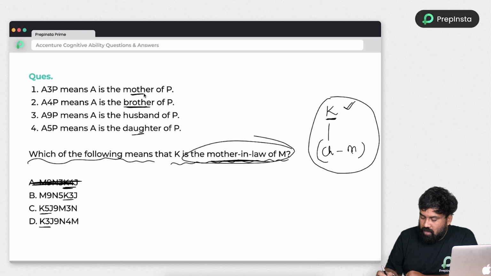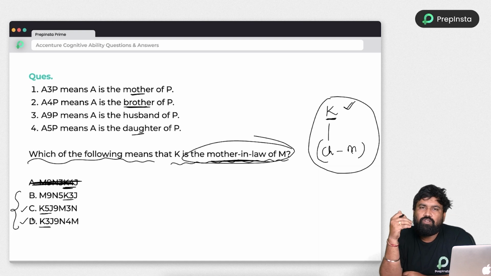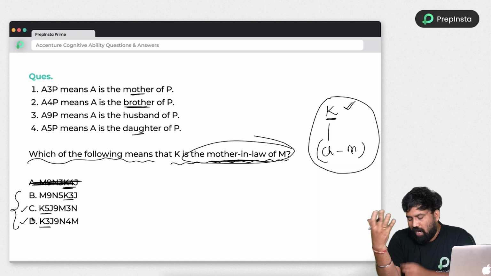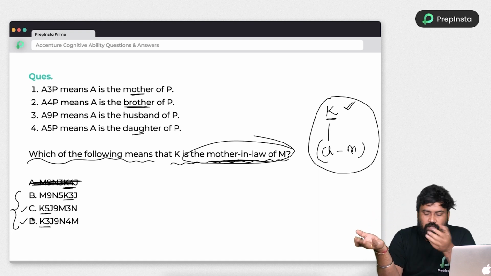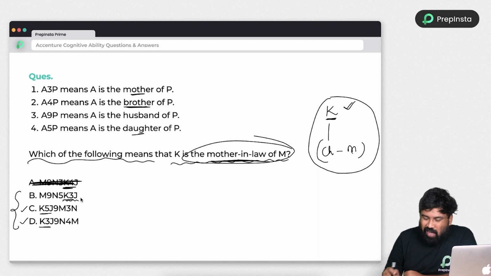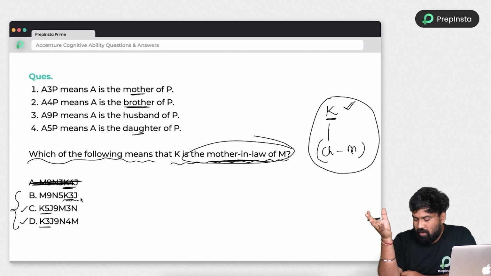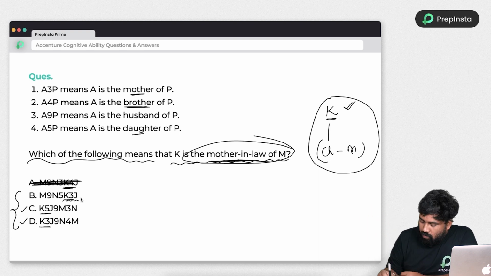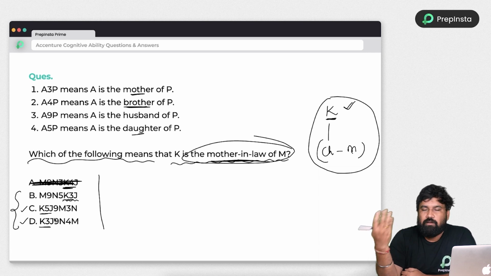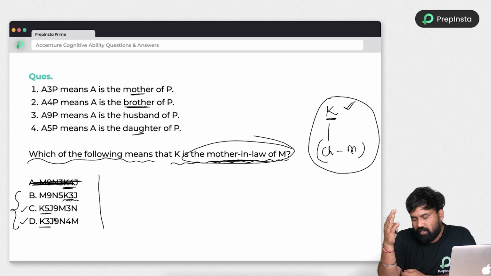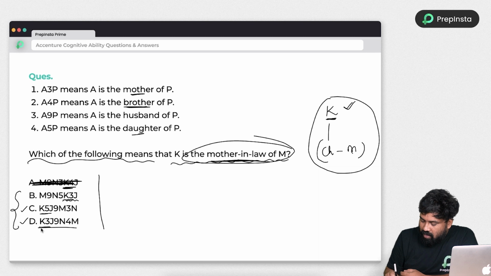Why? Because mother. So irrespective of B, C, D, I will choose either C or D first. Why, sir? Why will you choose C or D? So randomly I will choose, even if I don't know anything. Because here K is in the last position, so maybe the chances are very low. My major agenda is that K's gender is more important than M's gender, right? So let's go with the C or D options first. I always practice from the bottom, so that's why I'm starting with D.